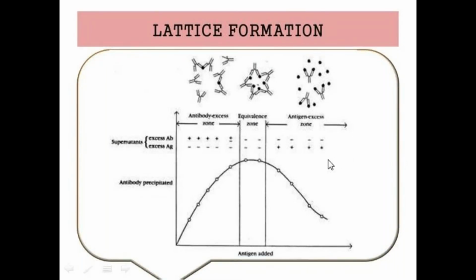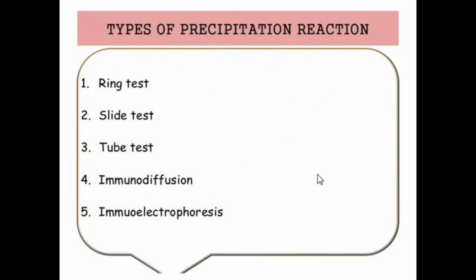And next, coming to the third zone, that is the antigen excess zone. Here the quantity of antigen is more than the quantity of antibody. This is the lattice formation. It explains the precipitation reaction. Next, what are the types of precipitation reaction?